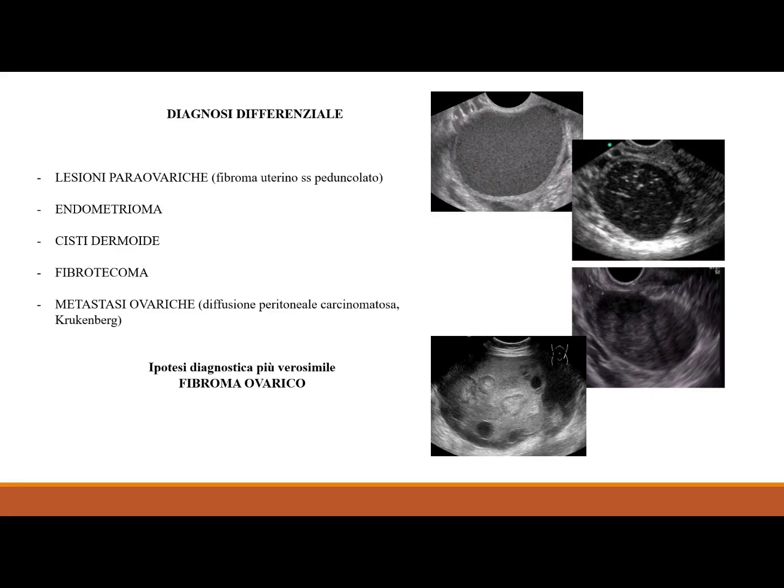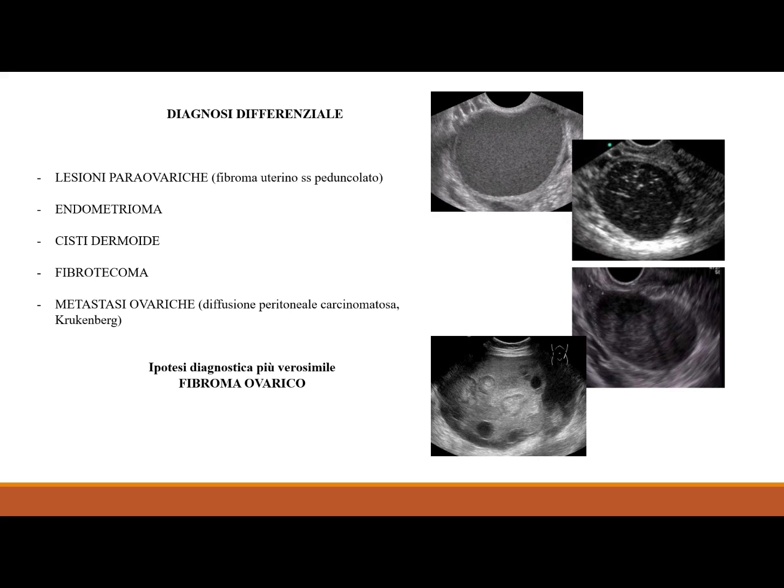Therefore, considering the homogeneous echotexture and the typical ultrasound appearance of the neoplasm, we can lean toward a diagnostic hypothesis, particularly when it comes to differential diagnoses with paraovarian neoplasms, such as, for example, a pedunculated subserosal uterine fibroid. We can also rule out endometrioma due to the typical ground glass appearance seen in the first image, which is not present in our lesion. We can rule out a dermoid cyst because of its typically heterogeneous appearance, striae and hyperechoic spots, which are not visible in our lesion, as well as cases of fibrothecoma, as seen in the third image, where we observe similar echogenicity and also the residual peripheral ovarian stroma, the so-called crescent sign. What differentiates this case is the absence of any symptoms reported by the patient.